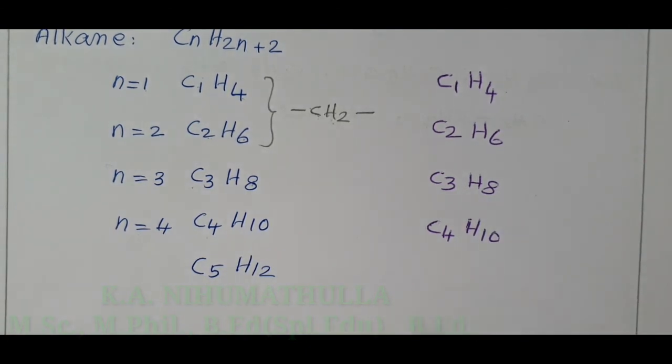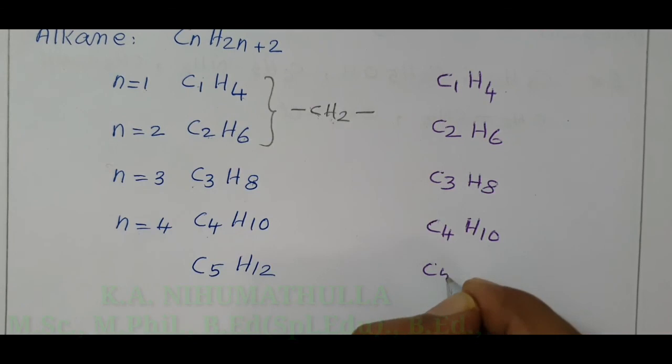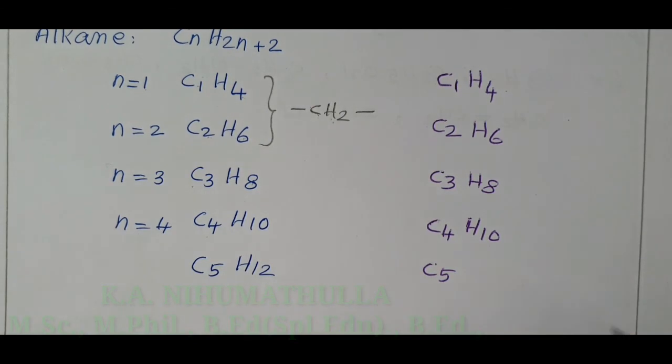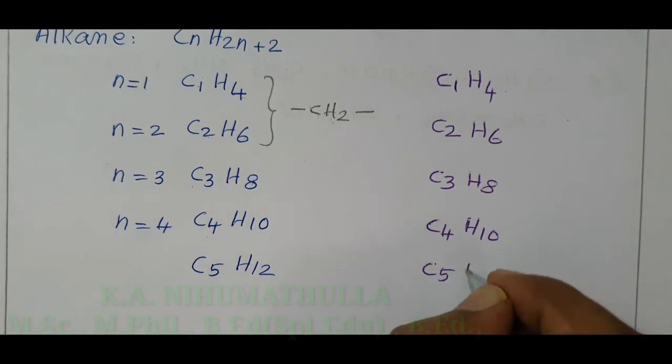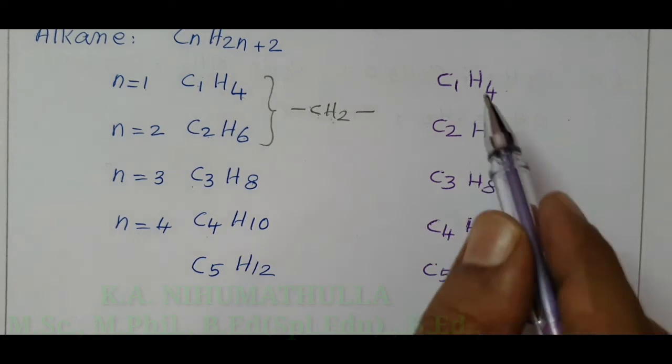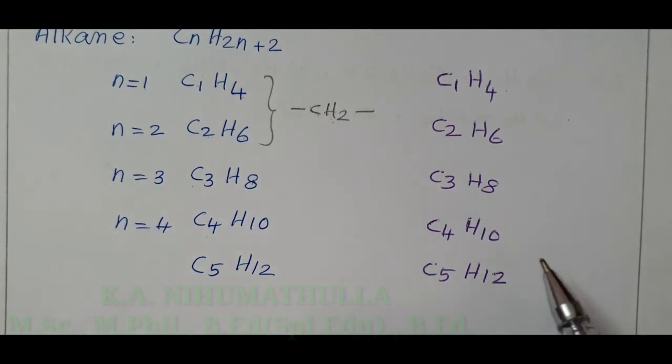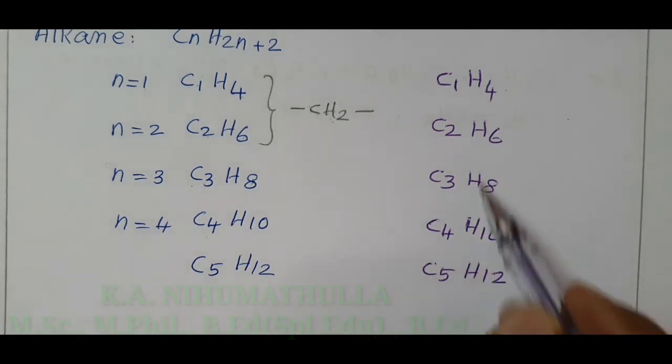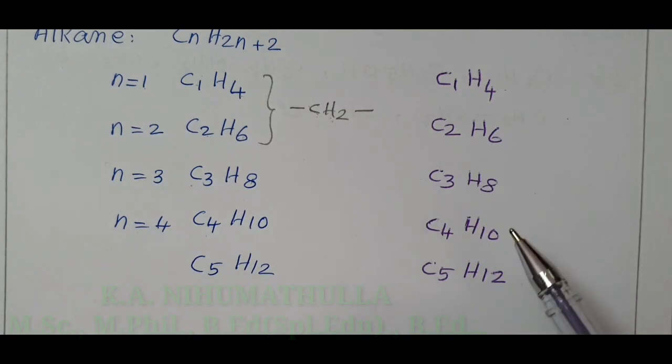Hydrogen 10. If the number of carbon atoms is 5, add 1 to this number, 5 plus 1 equal to 6. Double that number, 12. C5H12. Like that, in an easy way, we can write the molecular formula of all these alkanes.